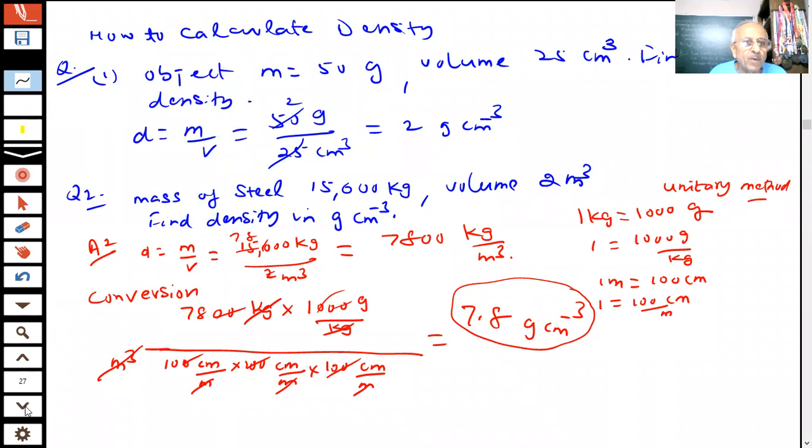One more important thing here is, student, certain substances have more density, some substances have less density, and we want to compare which is heavier, which is less heavy as compared to water. So we define another term which is called the relative density.